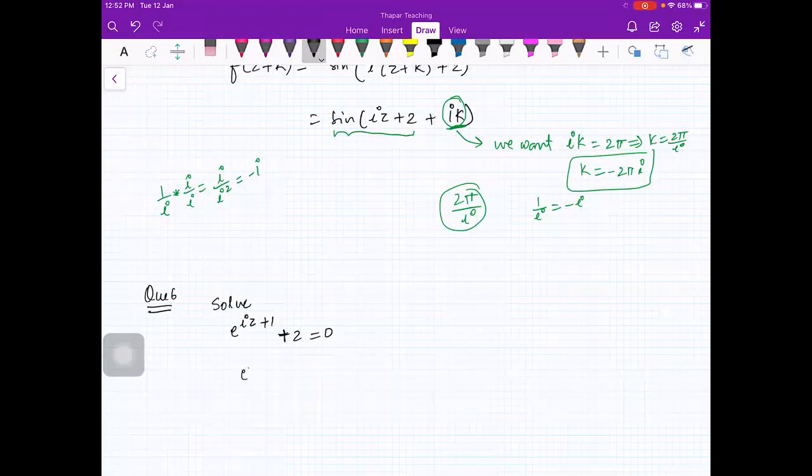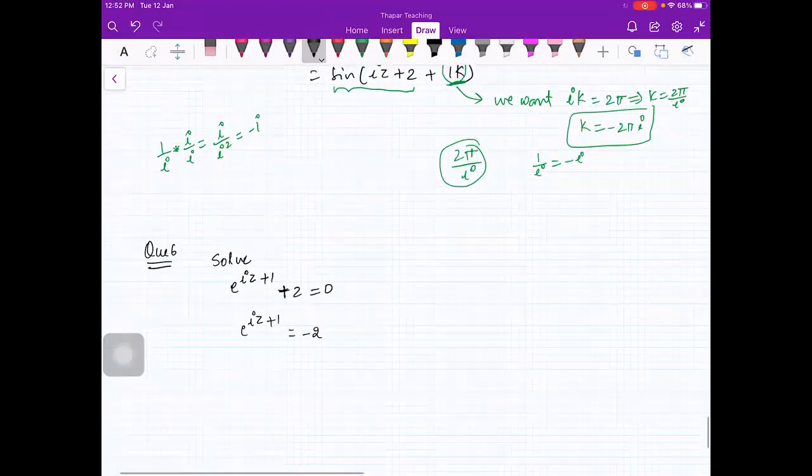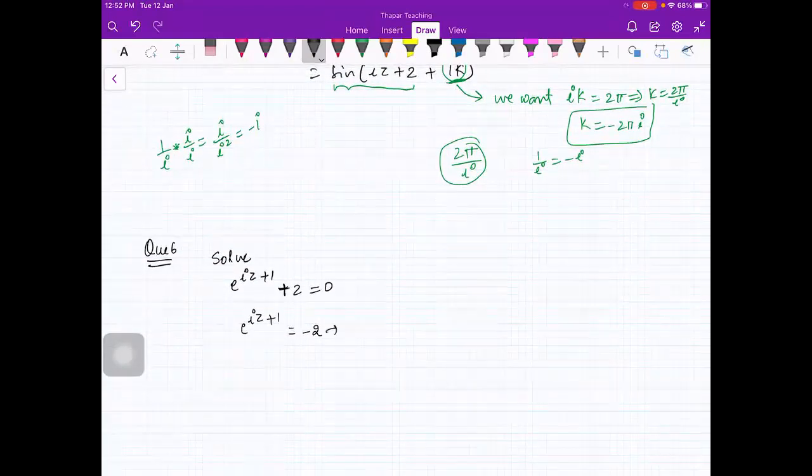So what we can do is, e raised power (iota z plus 1) is equal to minus 2. Minus 1 is e raised power, this is cos pi plus iota sin pi, right? So you can write it as e raised power iota pi. Is this clear? Minus 1 is equal to e raised power iota pi. Now because this is periodic with period 2 pi iota, I can write it as e raised power iota (pi plus 2n pi). Is that okay, beta? Or you can do like this.